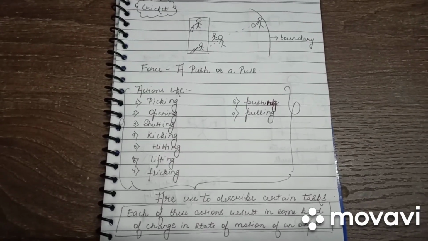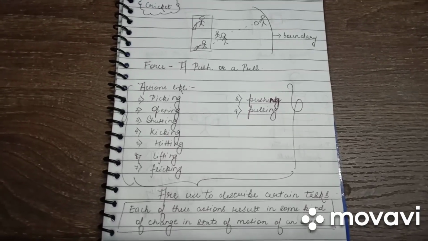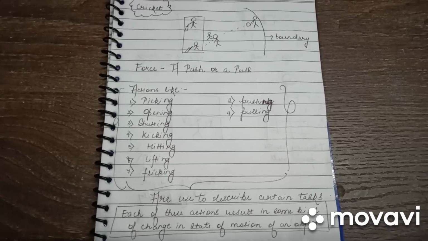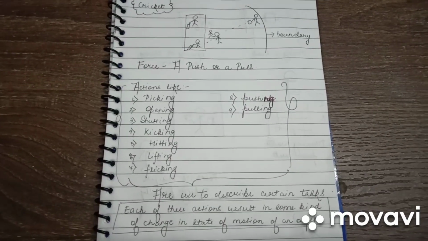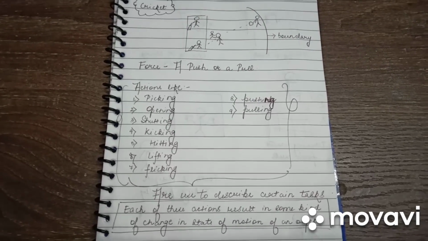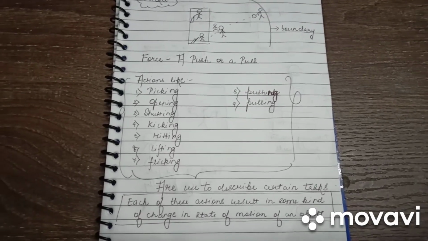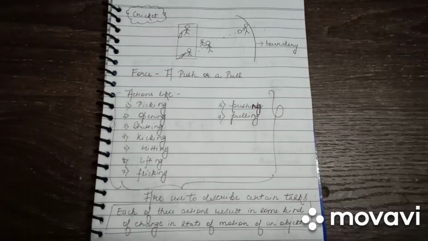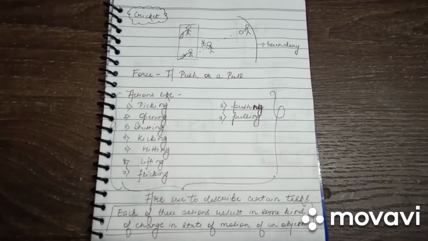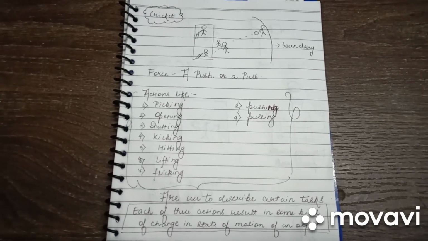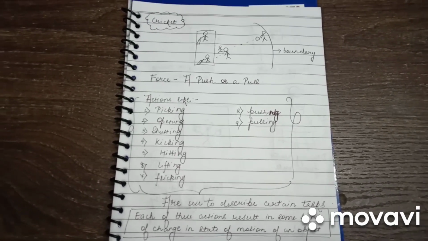We pick up the book from the table, open a can, shut the door, kick the ball, lift a book, and so on. Each of these actions results in some kind of change in the state of motion of an object. Now, often a question arises: can all these terms be replaced by one or more terms? Let's see.